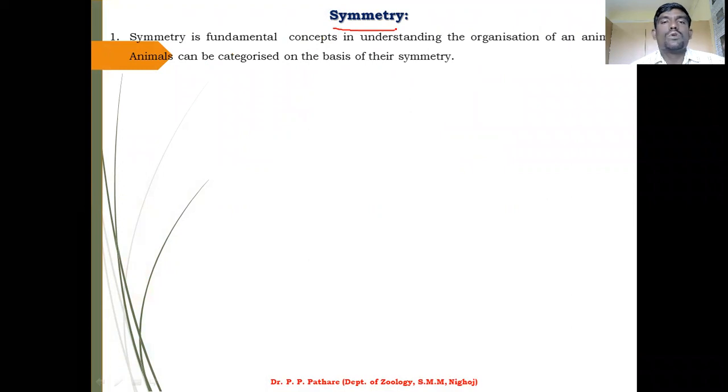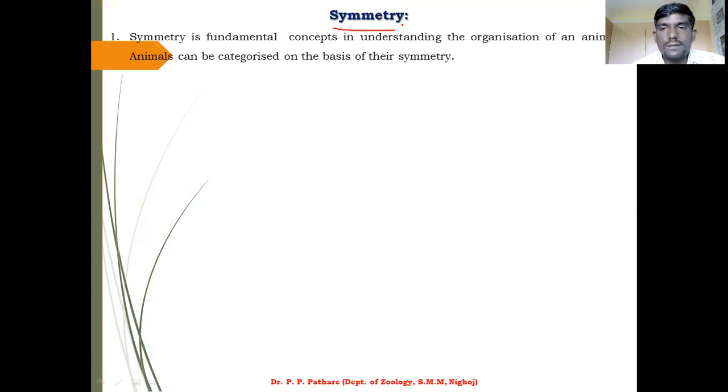Without this, you are not able to study the organization of animals and the formation of the animal body, because all these concepts, that is classification and characterization of animals, depend on the symmetry of the animal body.